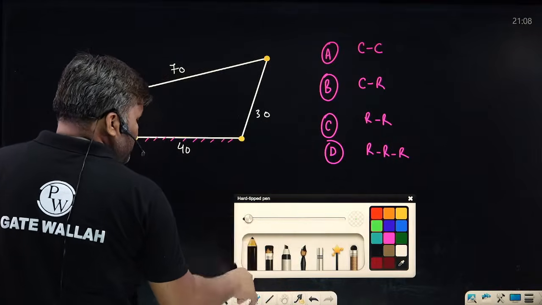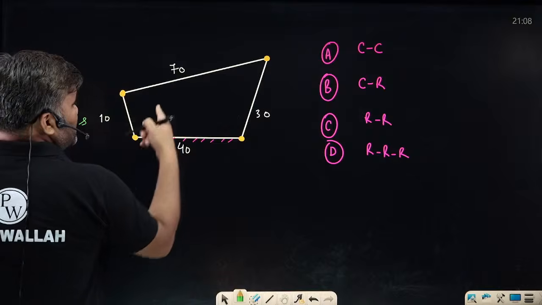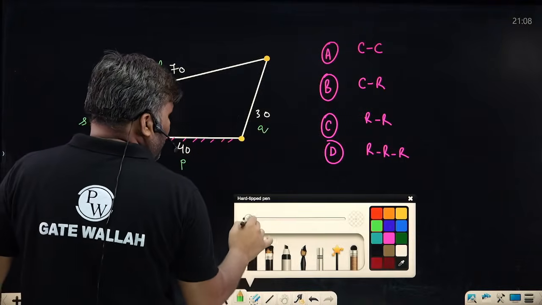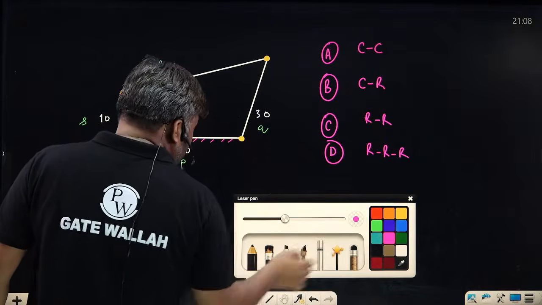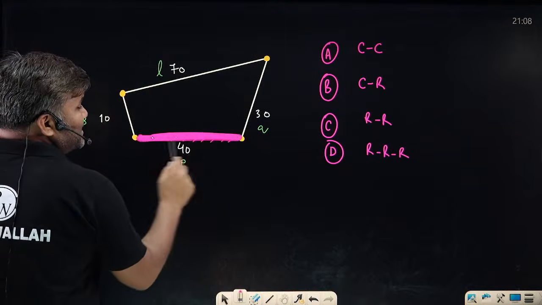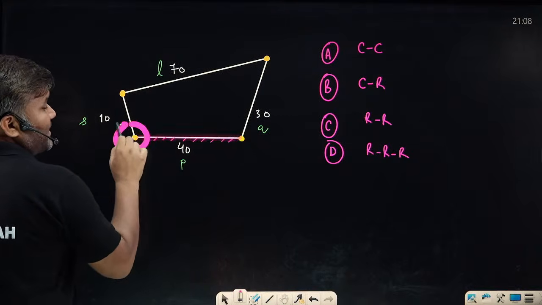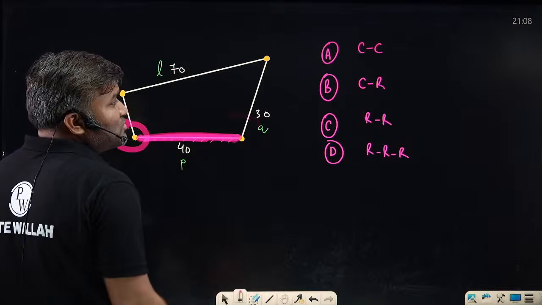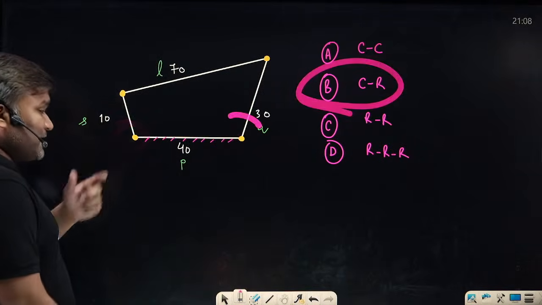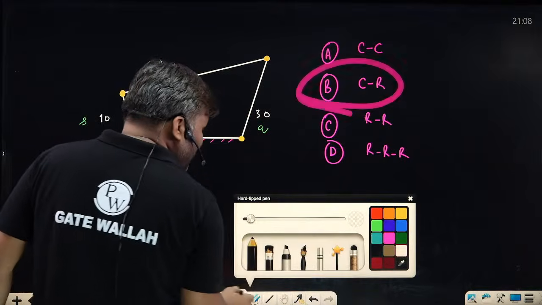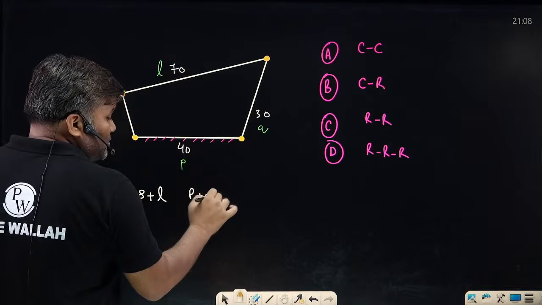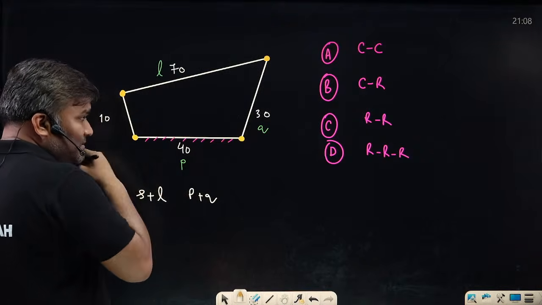I can see this is my shortest link, 70 is my longest link, and these are P and Q. But before you say that the link adjacent to the shortest is fixed, the shortest will make rotation, it will have rocker motion. This is a crank rocker mechanism. Before you say which is fixed, you must check whether it is Grashof chain or not. Check shortest plus longest and P plus Q. Is it less than or equal?